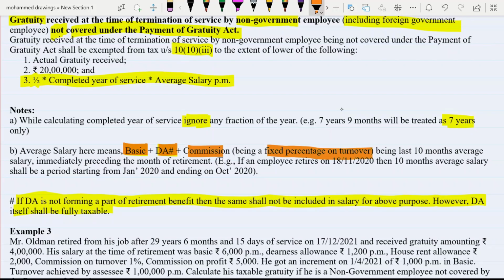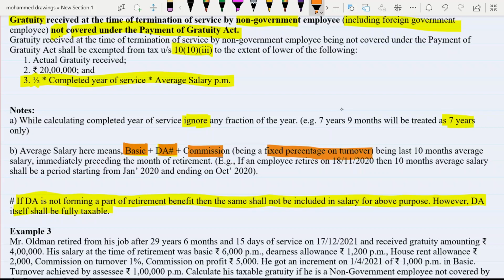Whereas it is not same in covered. In covered, only basic plus DA last drawn, and forming, not forming, bifurcation is also not given. In case of covered employee, you have to take full DA, but if a person is not covered, you have to consider only forming part of DA. And here, what is your average salary?